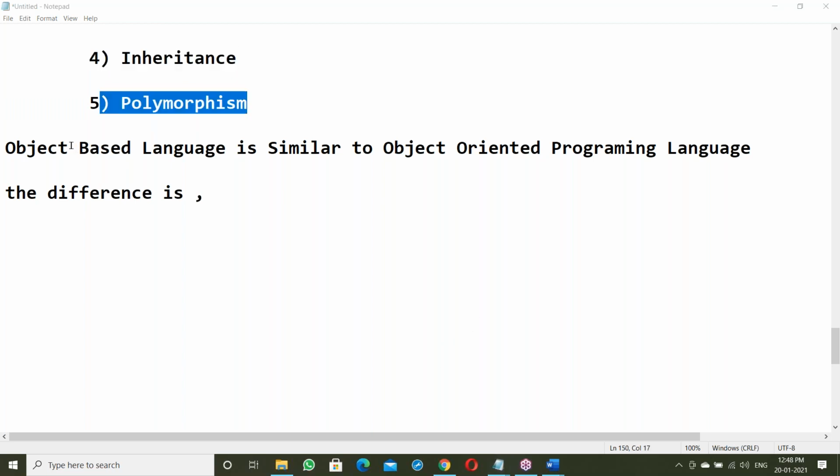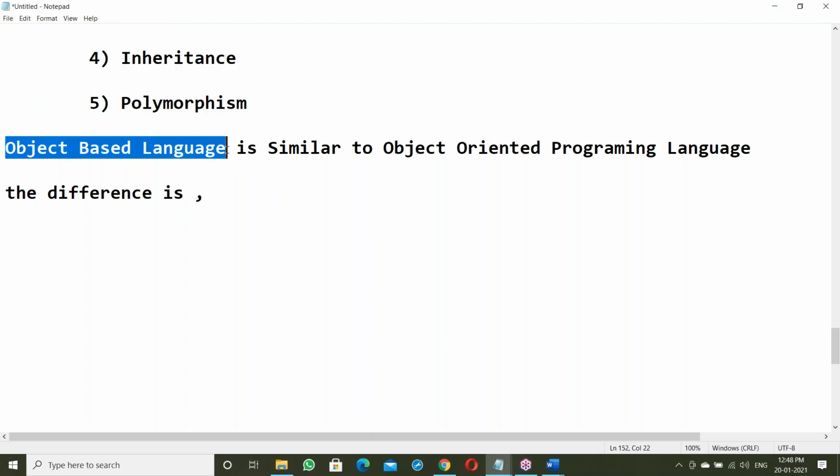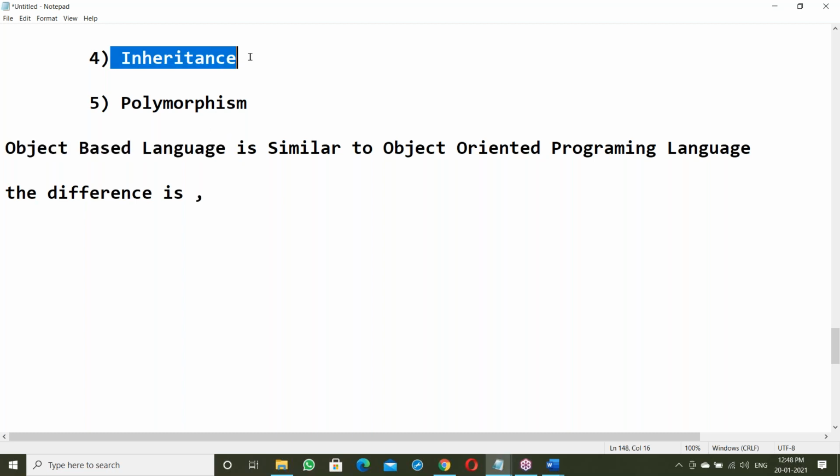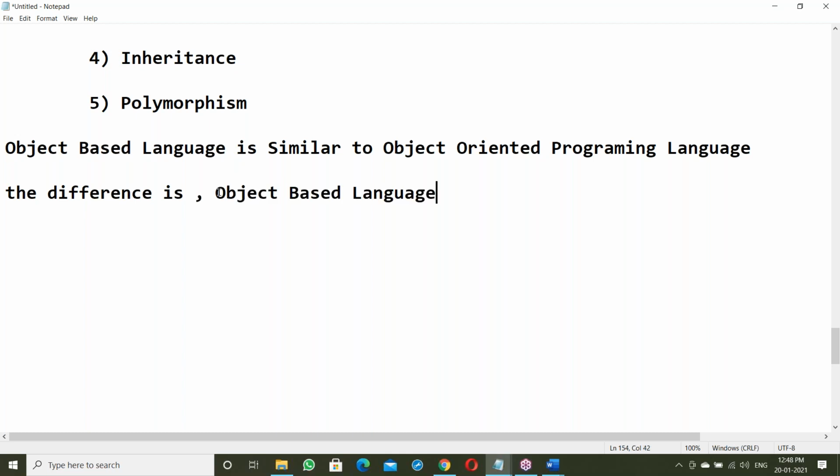Object-based language does not support inheritance. The difference is here. Except inheritance, everything is the same. It does not support inheritance.